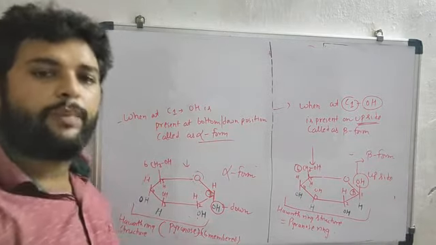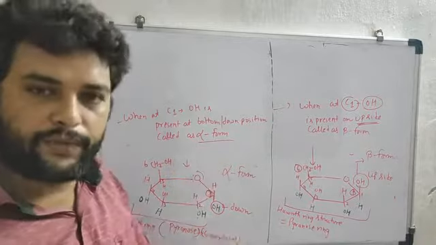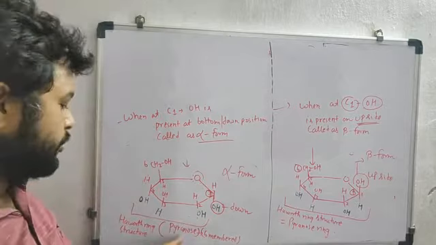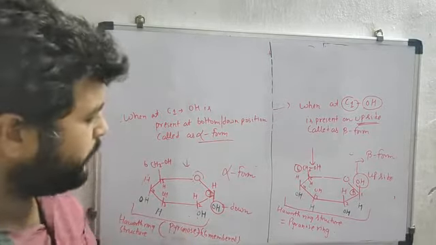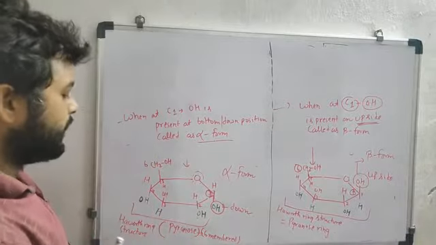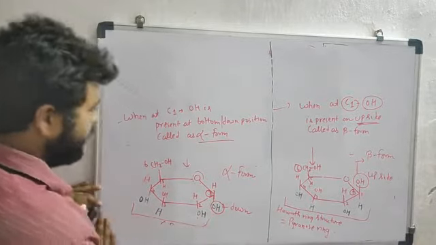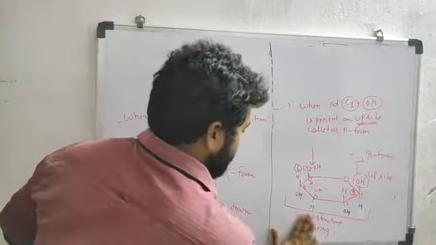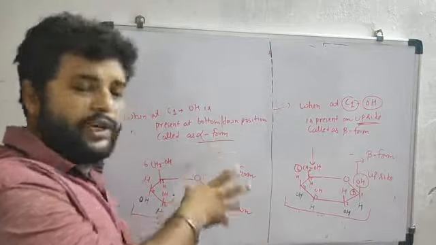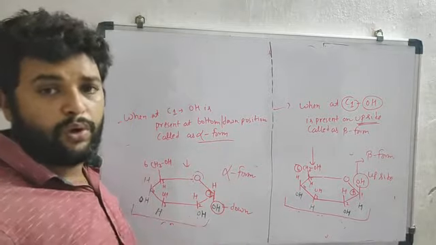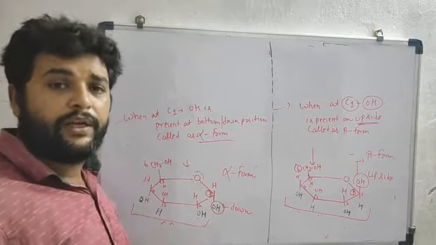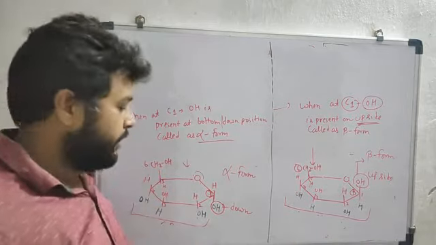Why is it known as the pyranose ring? Because it is made up of a 6-membered ring structure. So a 6-membered ring can be called the pyranose. But whenever the question is asked what type of glucose it is, alpha glucose or beta glucose, then you have to keep one thing in mind. If only this structure has been given, how would you confirm that it is a beta form or alpha form? Then go to the first carbon.